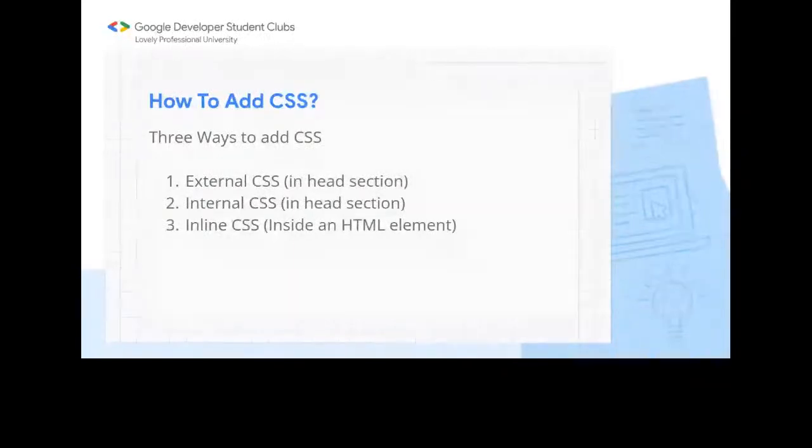Here I want to tell you that the inline CSS has the most priority because it is defined in a particular HTML element and it is in the block here. That's why the most priority will go to the inline CSS. So now let's move forward and look at an example of the external CSS and internal CSS.